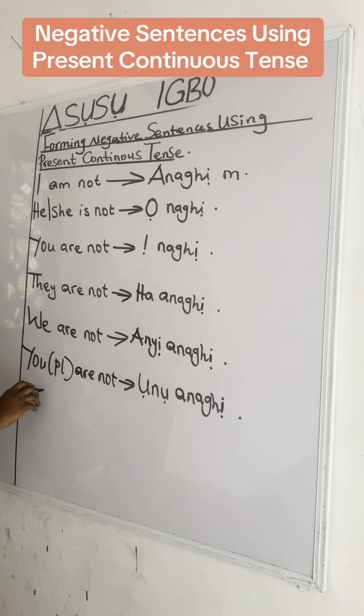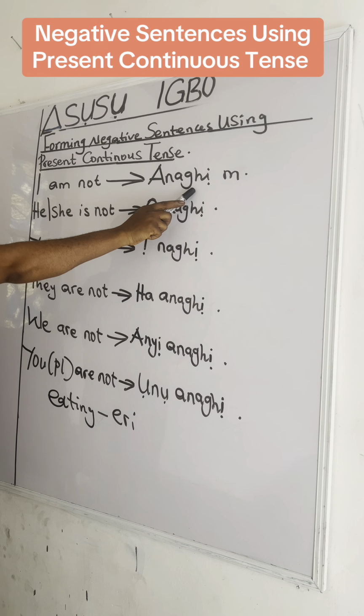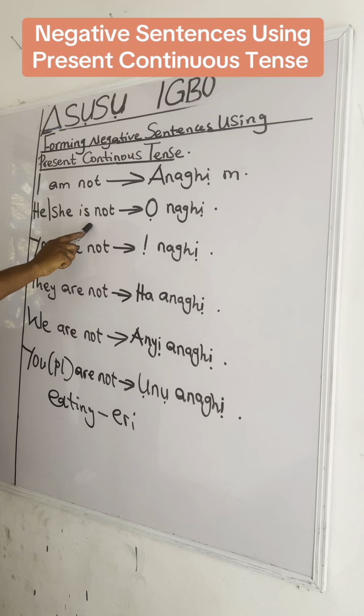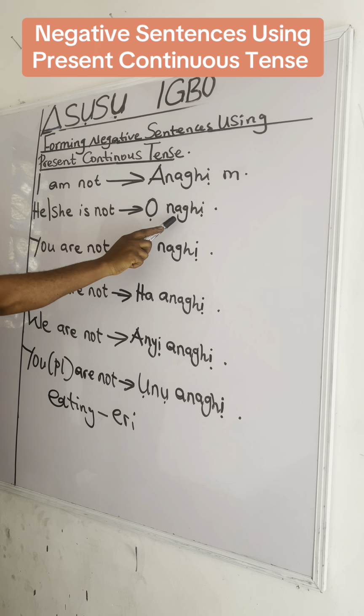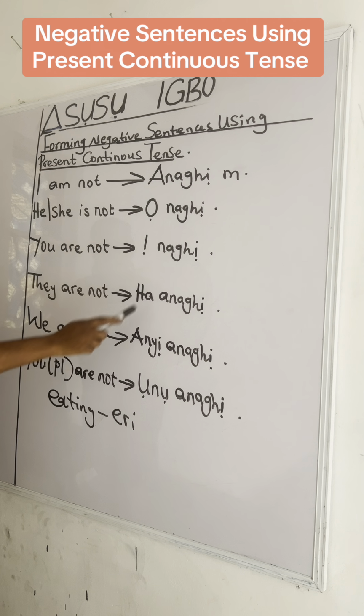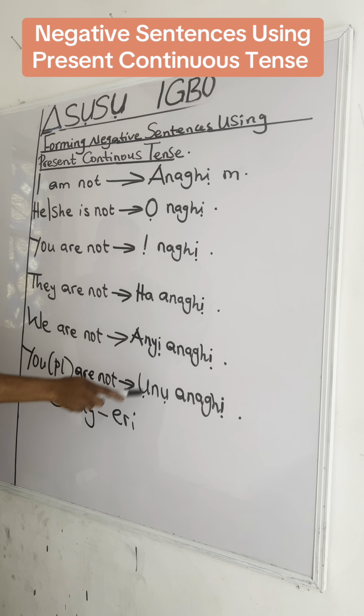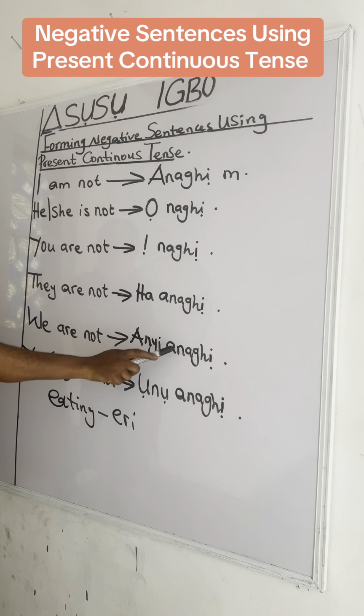Now let's conjugate using the verb eating, which is eri in Igbo. For instance, you say, I am not eating food. Anaghị m eri nri. He or she is not eating food. Ọ naghị eri nri. You are not eating food. Ị naghị eri nri. They are not eating food. Ha naghị eri nri. We are not eating food. Anyị anaghị eri nri. And so on.